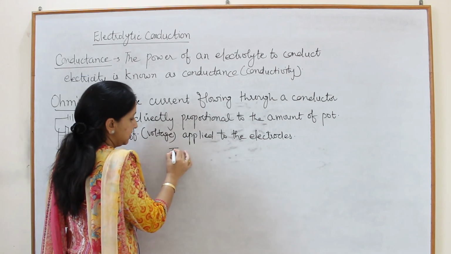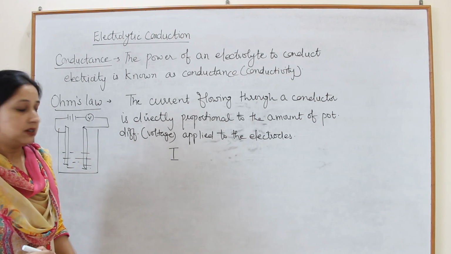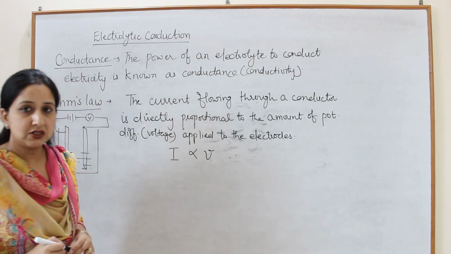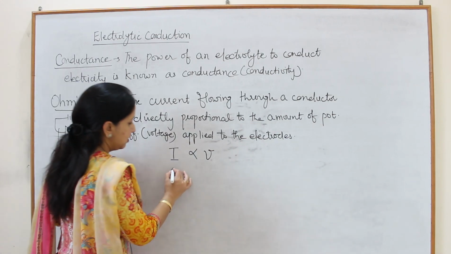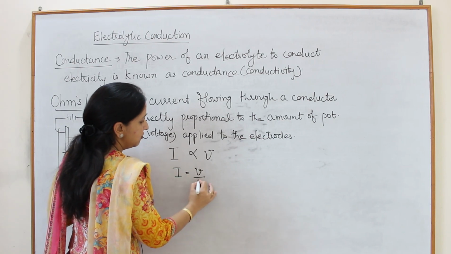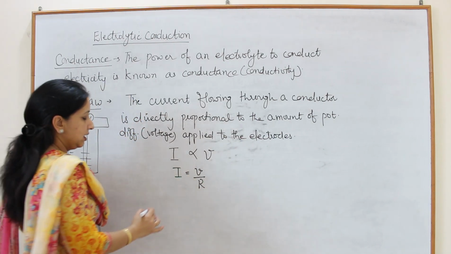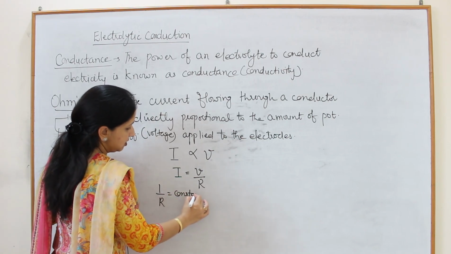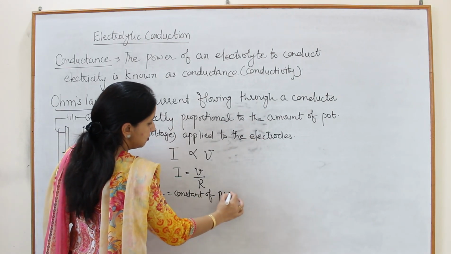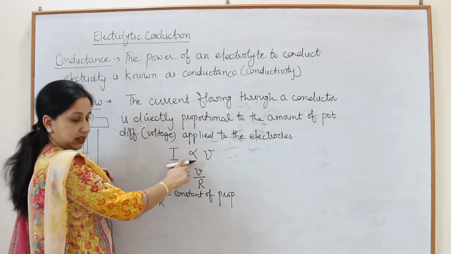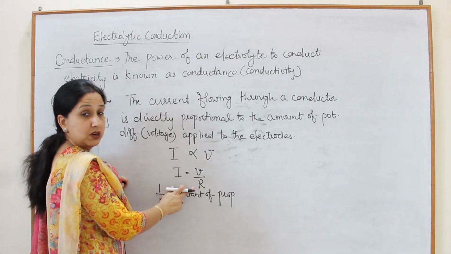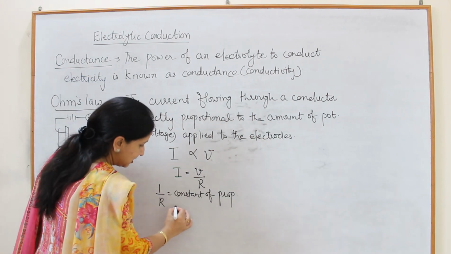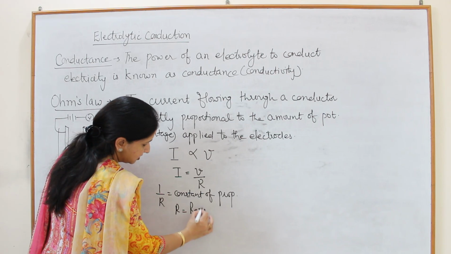So current I is directly proportional to the voltage, or you can say potential difference, or we can say I is equal to V upon R. Here 1 upon R is the constant of proportionality, and R is resistance.